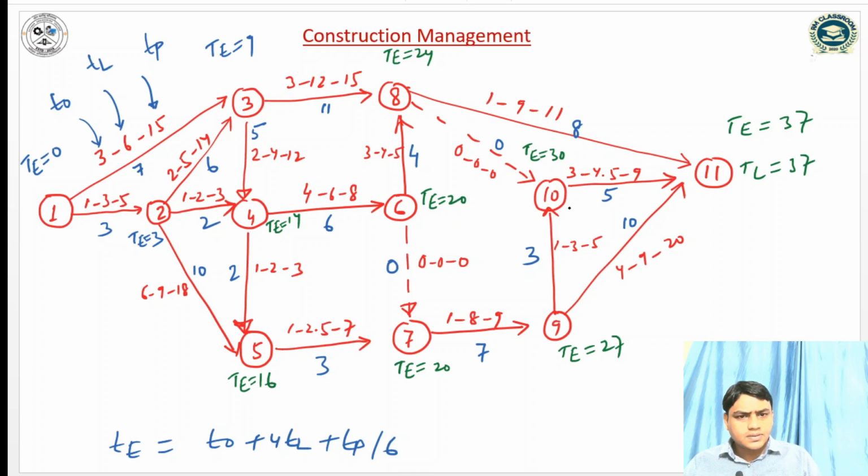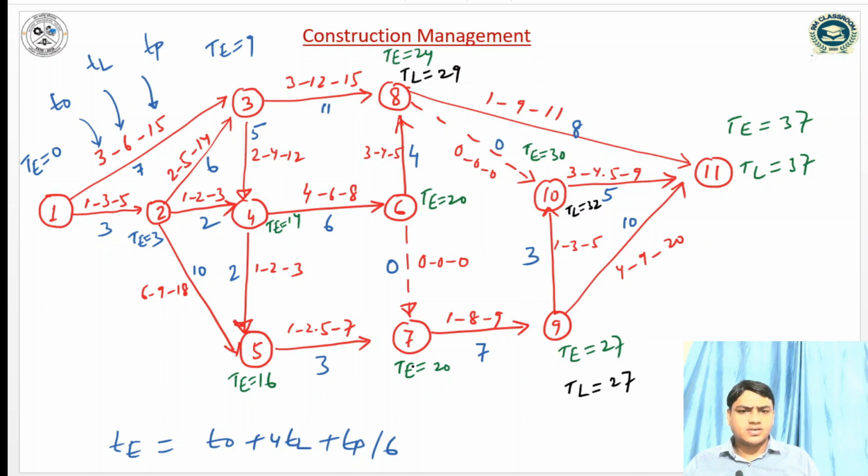So TL is 32. 32 minus 3 is 29. 37 minus 10, so it will be 27. Similarly for event 8, 32 minus 0 is 32. 37 minus 8, so it will be 29.